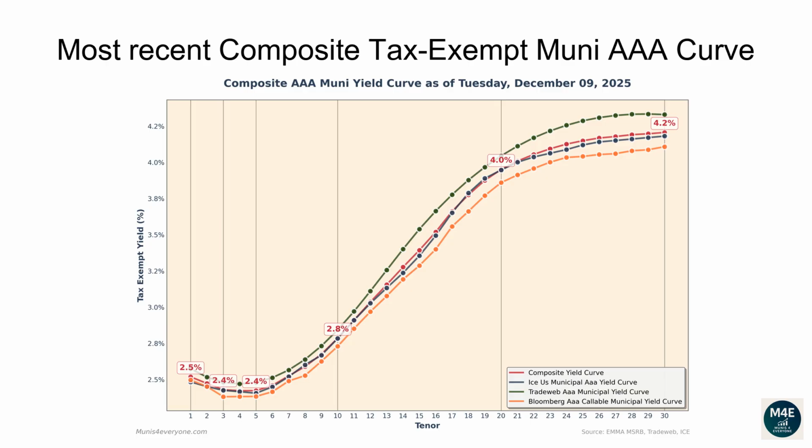The one-year composite tax-exempt yield is 2.52%. The two-year yield is 2.47%. The three-year yield is 2.43%. The 5-year yield is 2.42%. The 10-year yield is 2.79%. The 20-year yield is 3.95%. The 30-year yield is 4.21%.